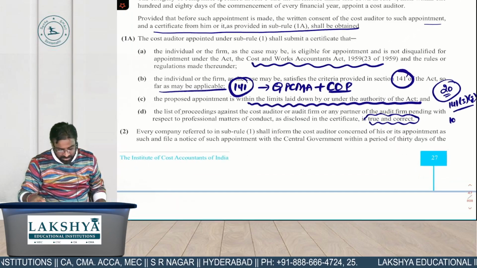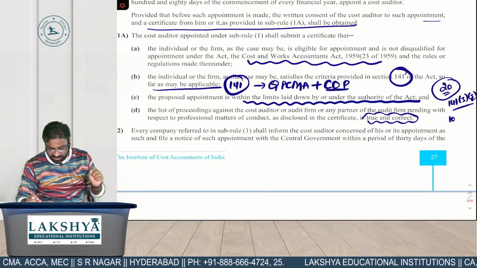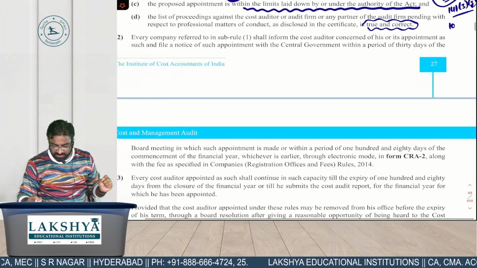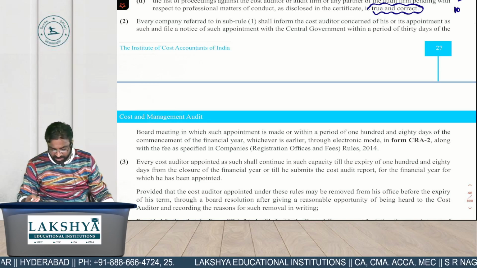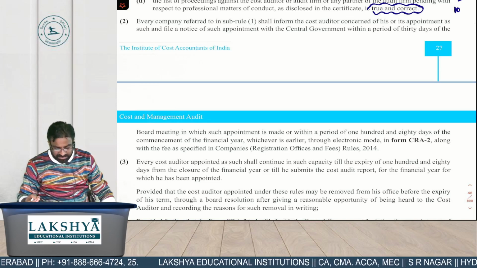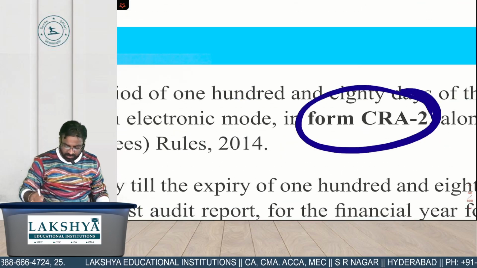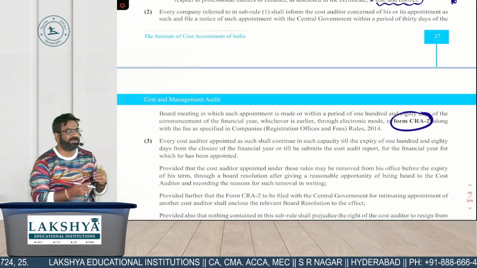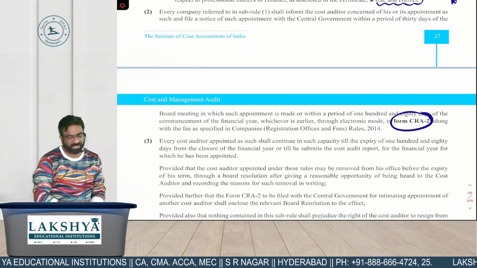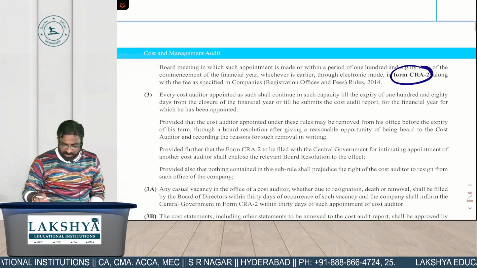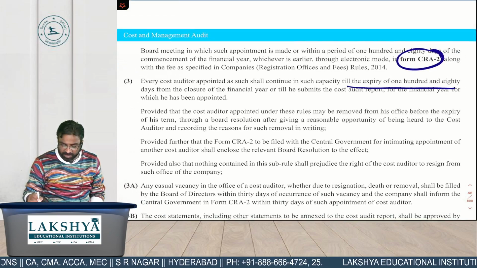Okay. Next point. Every company referred to in sub rule number 1 shall inform the cost auditor concerned of his appointment, and file a notice of such appointment within a period of 30 days of the board meeting in which such appointment is made, or within the period of 180 days of commencement of the financial year, whichever is earlier, through form number CRA2. ये हमने already पढ़ लिया था कि once the auditor is appointed, we have to inform the central government in form number CRA2 within how many days? 30 days.